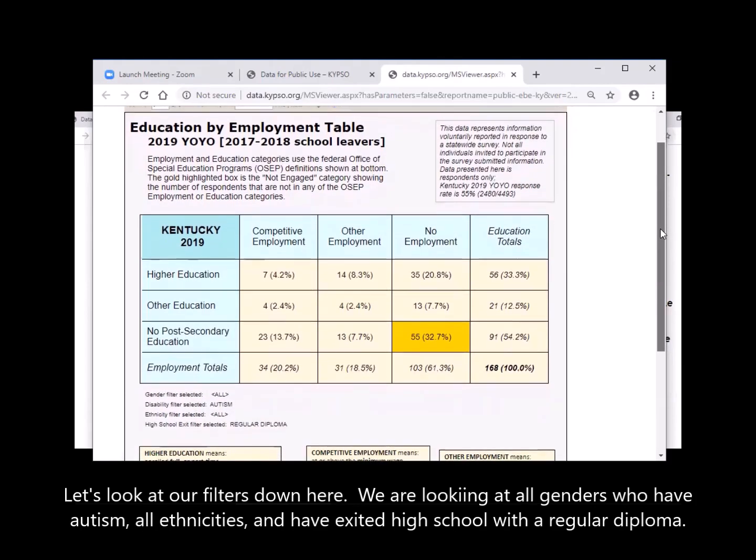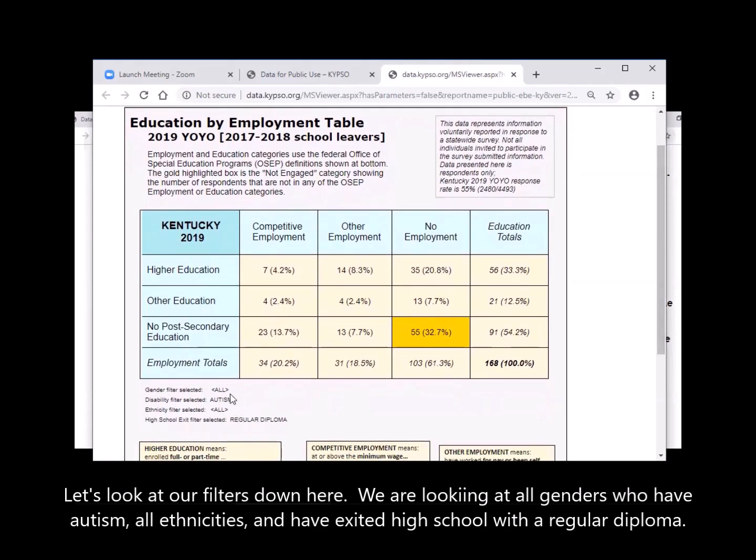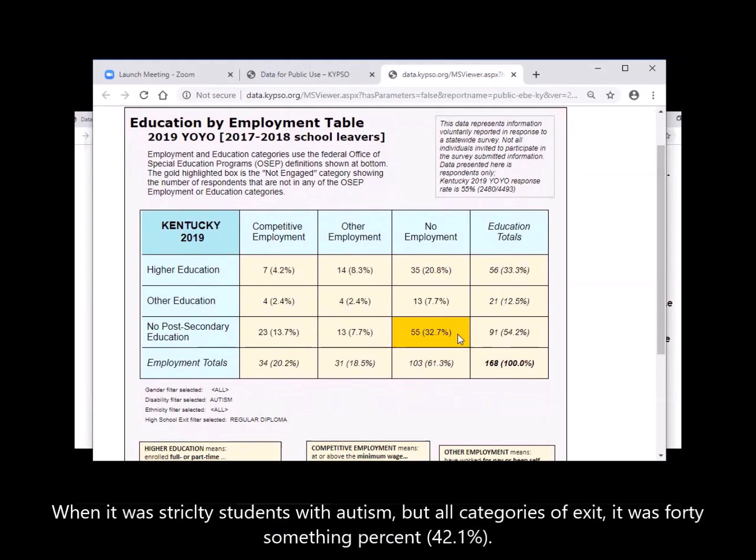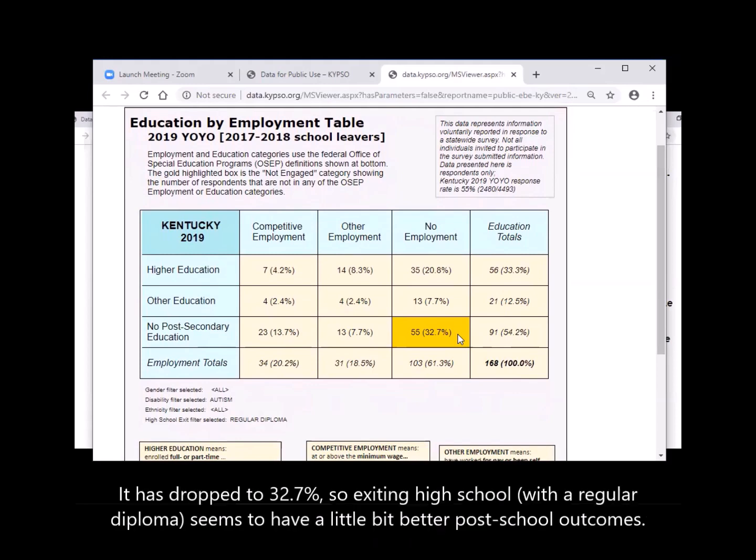Let's look at our filters down here. We are looking at all genders who have autism, all ethnicities, and have exited high school with a regular diploma. Now we notice our unengaged numbers have dropped. When it was strictly students with autism, but all categories of exit, it was 40-something%. It has dropped to 32.7%. So exiting high school with a regular diploma seems to have somewhat better post-school outcomes.